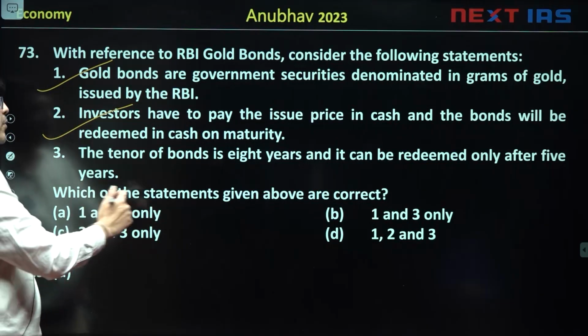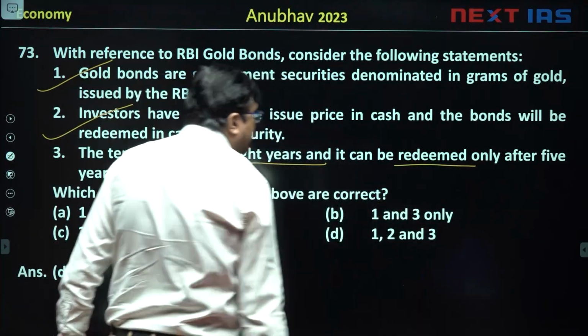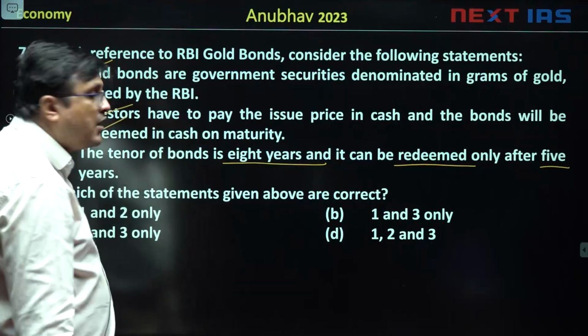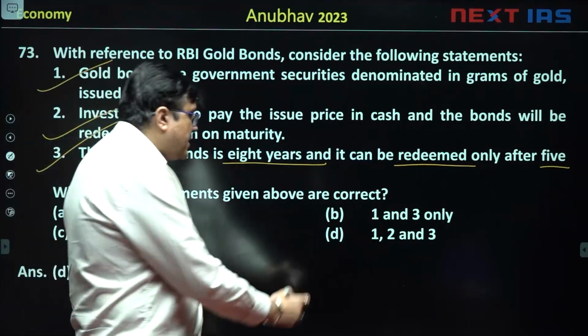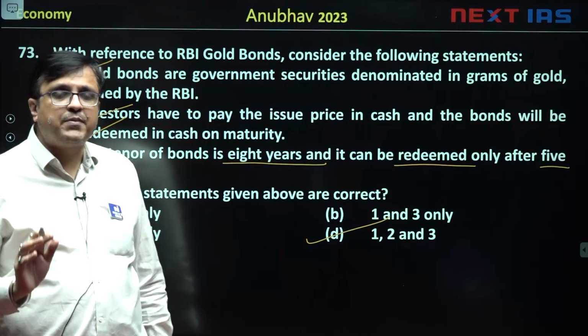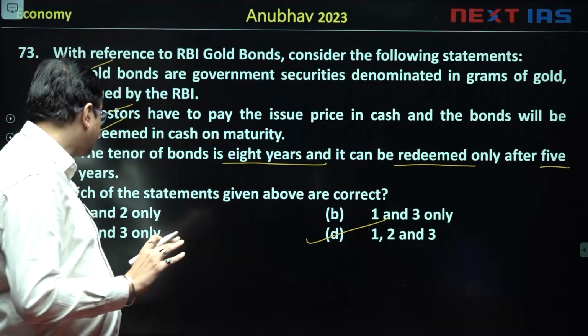And the tenure of the bond is for 8 years, but it can be redeemed. आप पैसा वापस ले सकते हो 5 साल के बाद. ये भी एक पार्ट है गोल्ड बॉन्ड का. All the 3 statements are correct. Our answer is 1, 2 and 3.